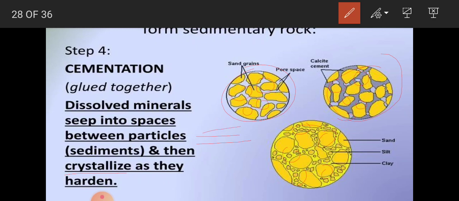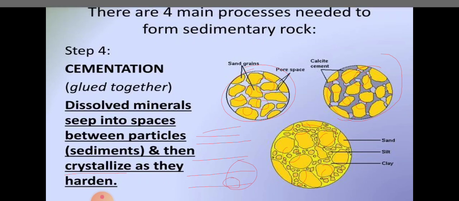So generally what happens in layering these sediments is, suppose one layer is created 1,000 years before, and before the next layer comes, if there is a dead body, or the remains of plants and animals, then the second layer comes on that, and the third layer comes on that. So this creates the fossil.